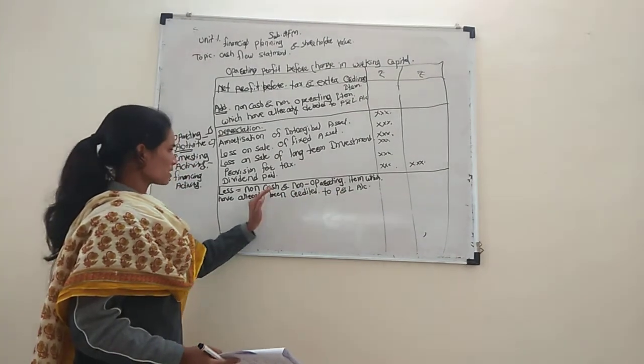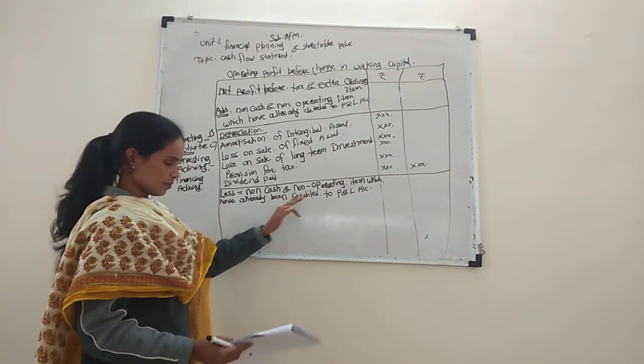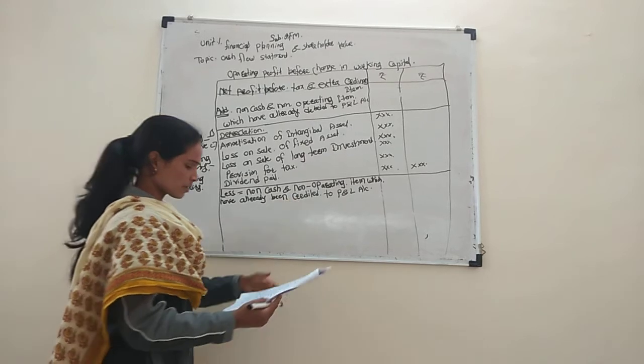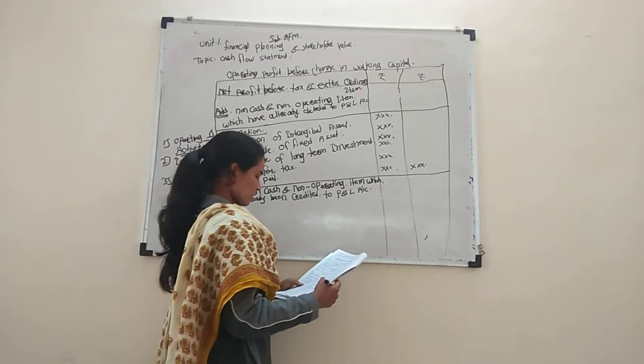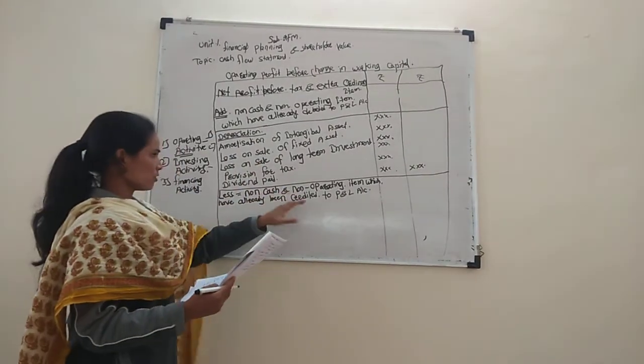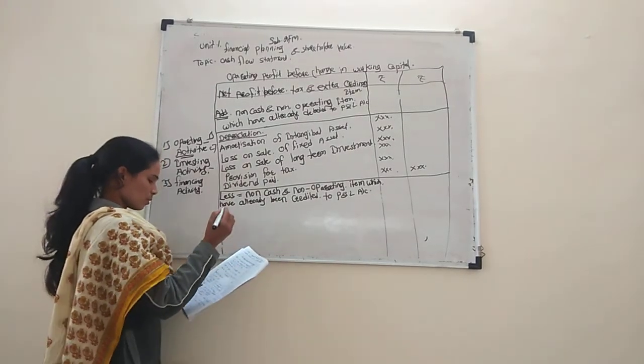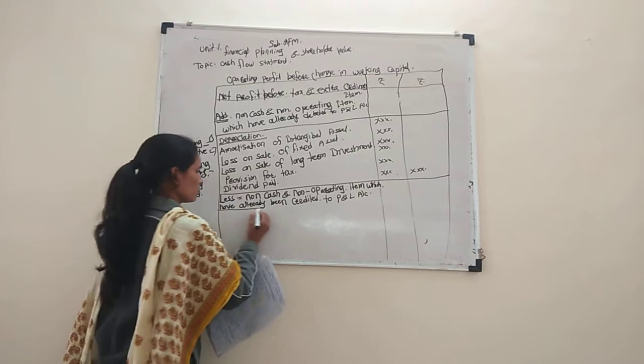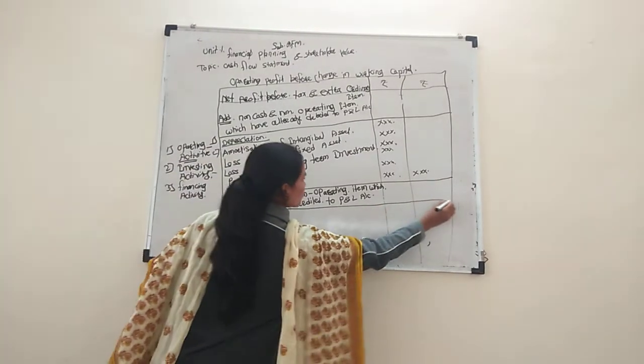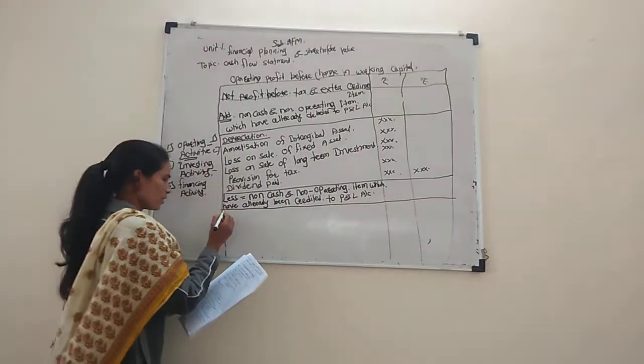Show the non-cash and non-operating items, profit and loss account credited. Which is our item? Next, profit on sale.